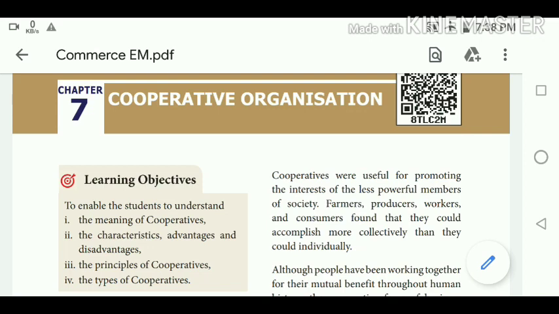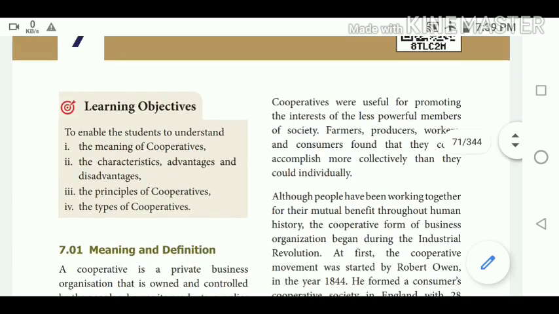In 1844 in England, 28 weavers, the Rochdale pioneers, started the first ever cooperative society in England. That is, the first ever cooperative society was started by the Rochdale pioneers in England in the year 1844. So a cooperative society is a voluntary association formed by people in order to fulfill their needs. That is the meaning of cooperative societies.